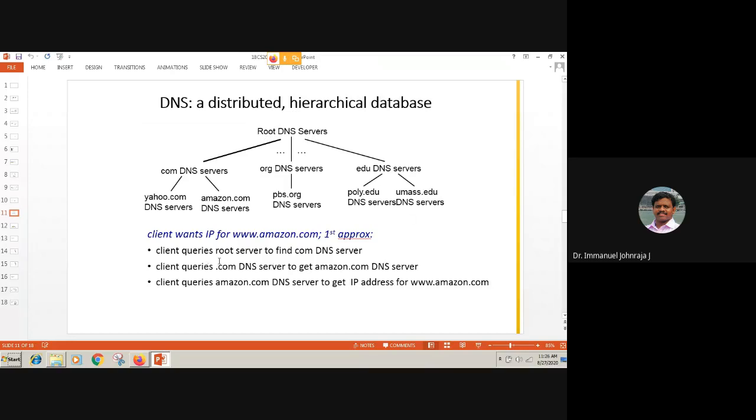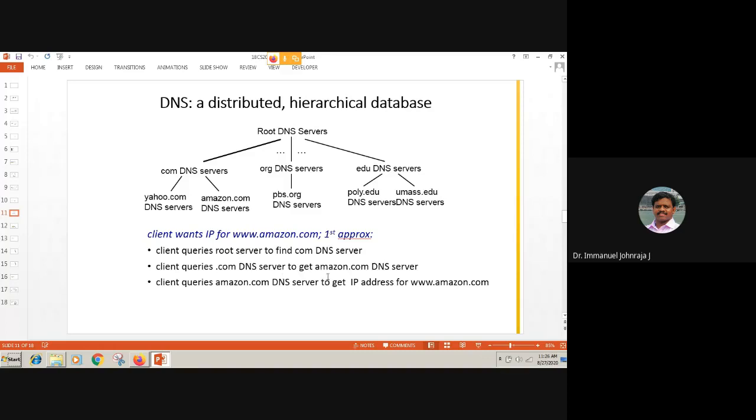And in this example, the client wants to query the root DNS server to know about the COM server. So what this root DNS server will do is give the IP address of the COM DNS server.